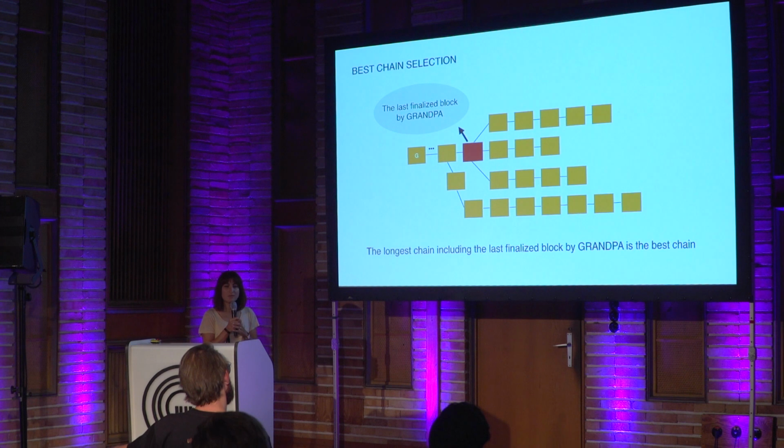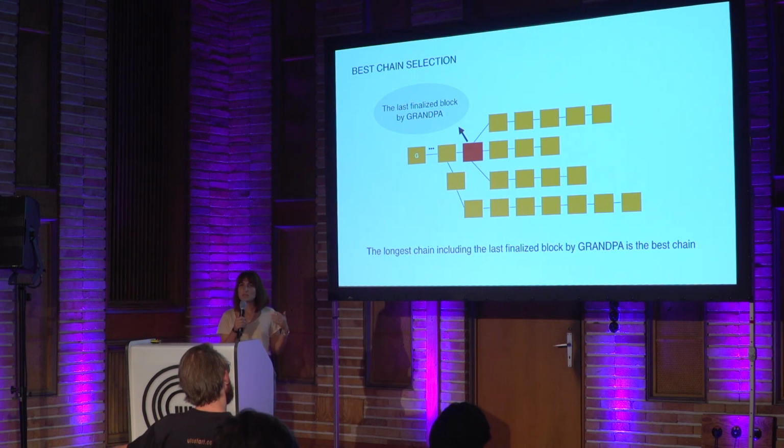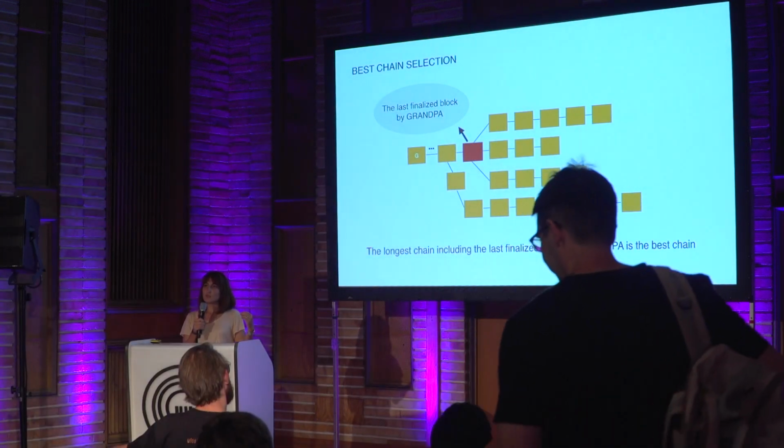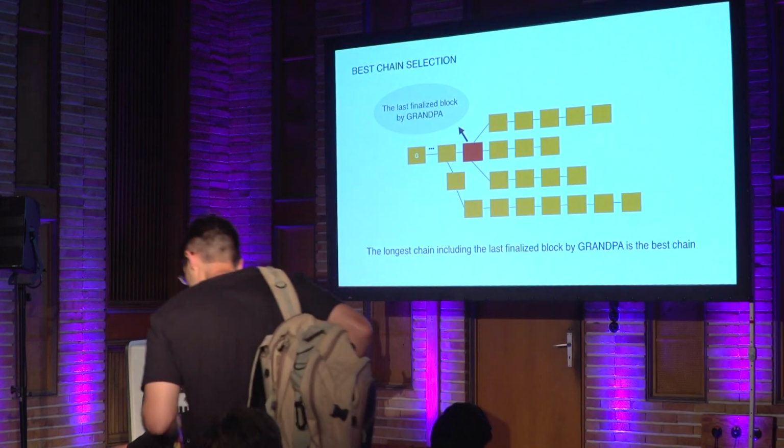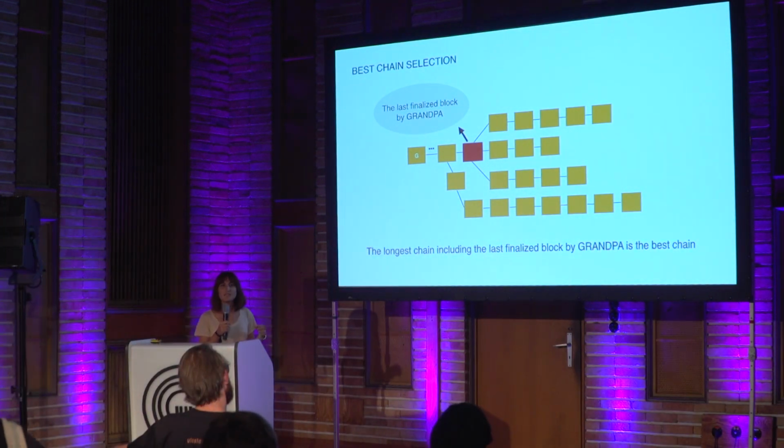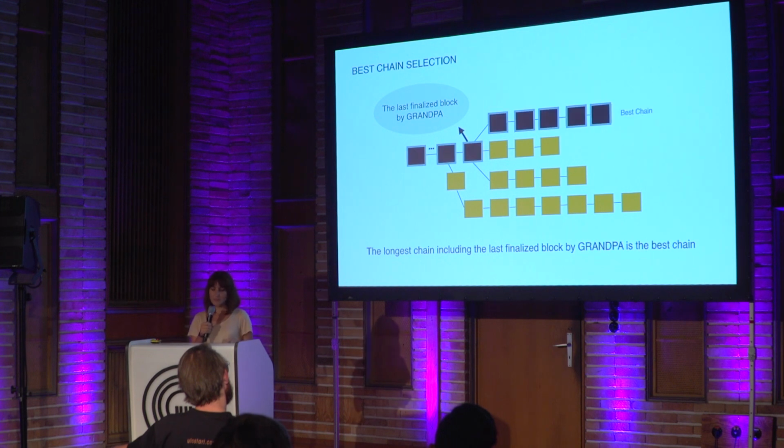I also want to explain how we choose the best chain in BABE. So on top of BABE, there is a consensus algorithm called GRANDPA. GRANDPA just finalizes some blocks of BABE deterministically. You don't need to know the details about GRANDPA, but just know that it finalizes some blocks. And the chain selection rule in BABE says to choose the longest chain that includes the last finalized block in GRANDPA. For example, in that case, this top fork is the best chain.